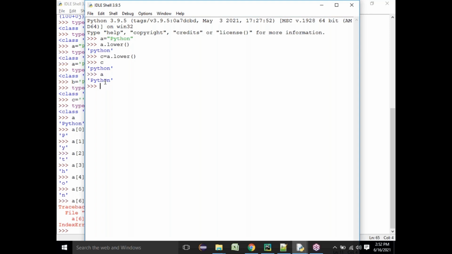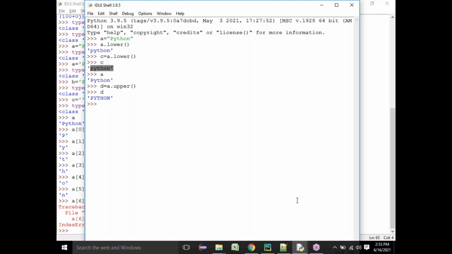Similarly, there is something called upper. I will say d equal to a dot upper. Upper means it is going to convert all the characters of your string into uppercase. If I print d, can you see Python in capital letters? So I think you are able to understand the use of upper and lower.